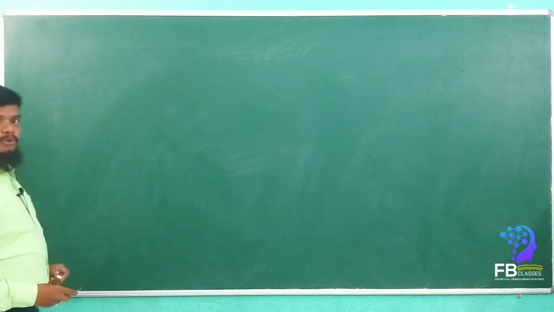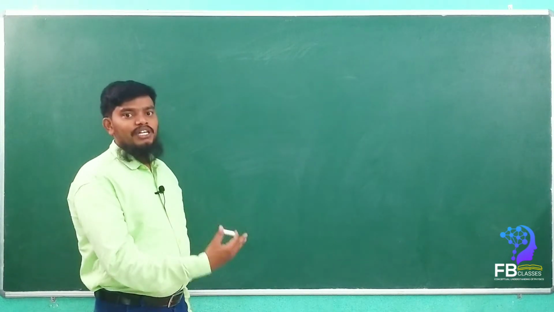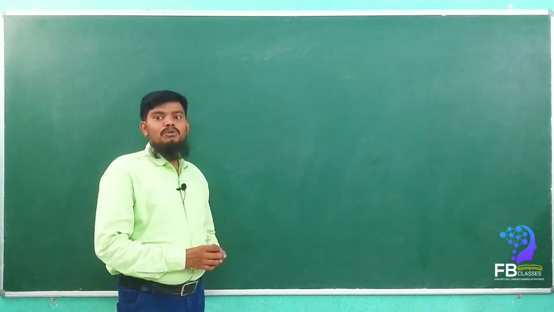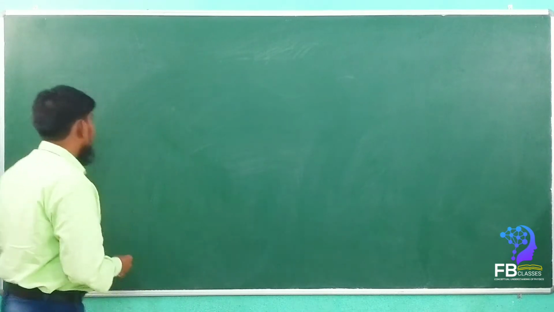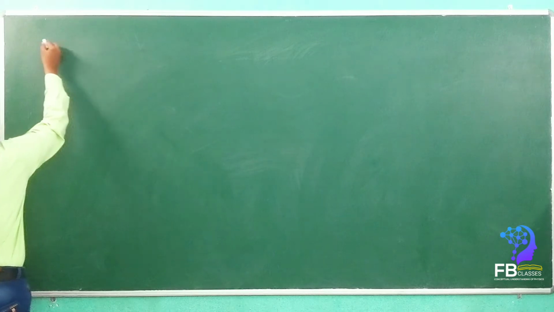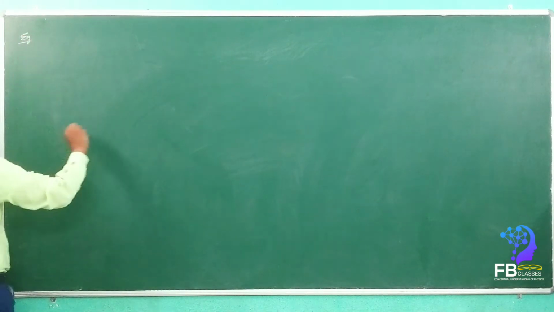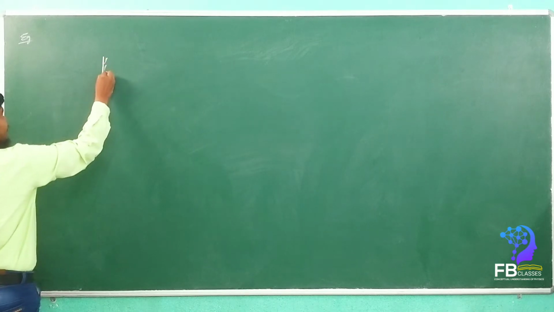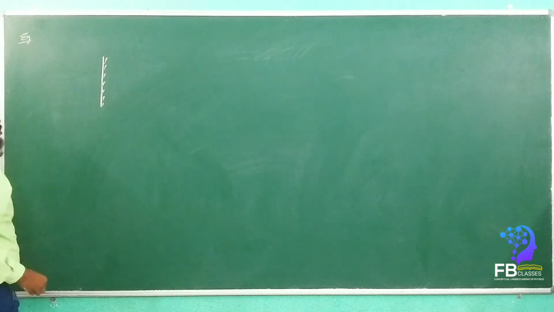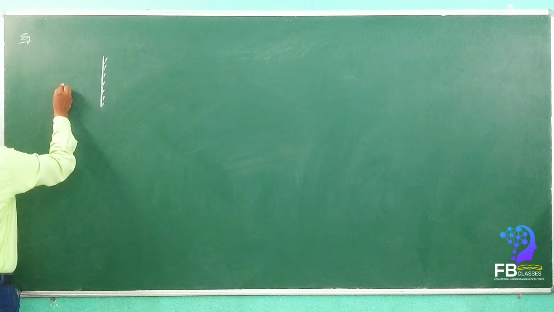See here, we will take yesterday's example, then we can understand how to plot the image formed by the plane mirror. Let's consider this is the mirror. For this mirror, here there is an object.